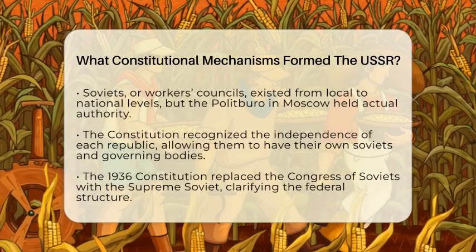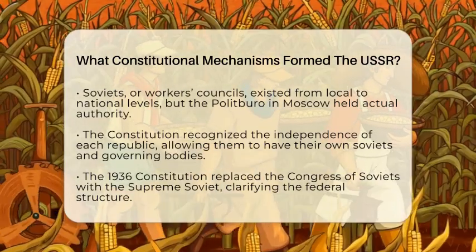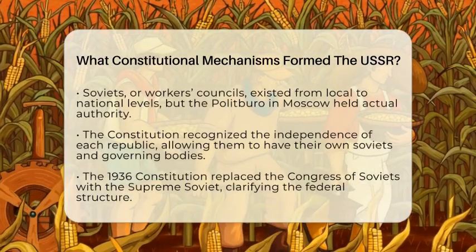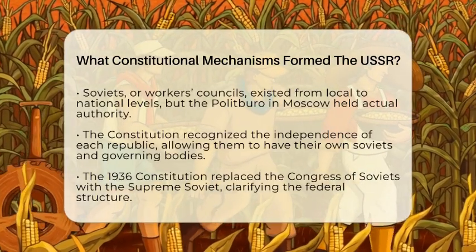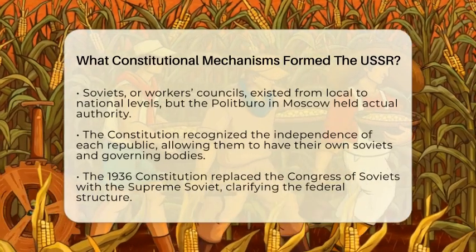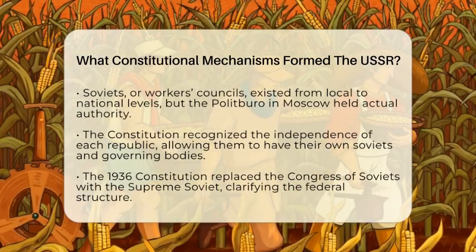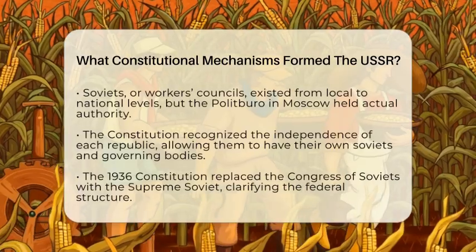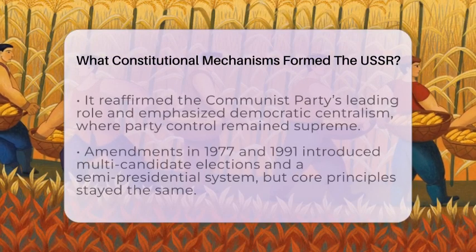The Constitution also recognized the independence of each republic, giving them their own Soviets and governing bodies like the Supreme Soviets and councils of people's commissars. This reflected the idea of a voluntary federation, where each republic could self-govern within the Union.